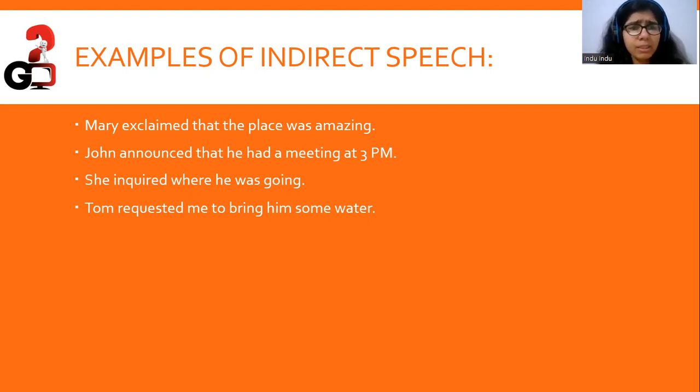Similarly, John announced that he had a meeting at 3 p.m. She inquired where he was going, right? Here we've used the reporting verb inquired because that was a question. And Tom requested me to bring him some water. Here also we have conjunctions, and we don't have inverted commas or a comma separating the reporting verb from the reported speech. So we must keep that in mind.